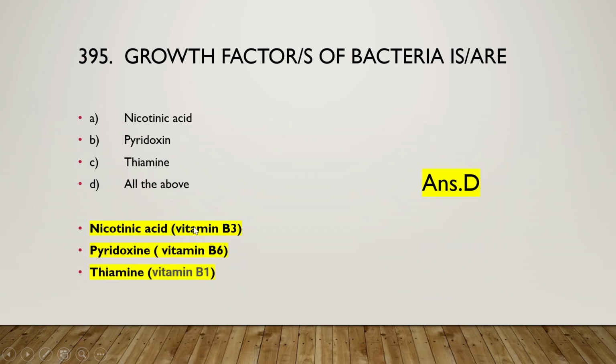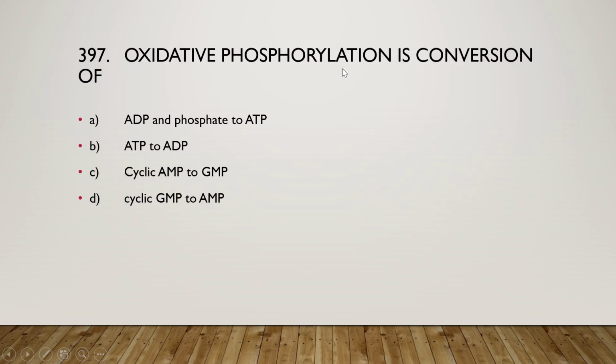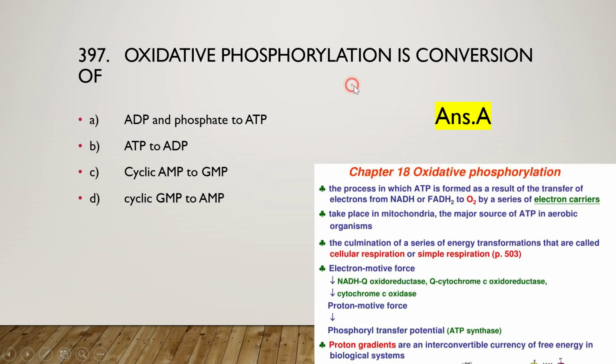And this nicotinic acid is vitamin B3, pyridoxine is vitamin B6, thymine is vitamin B1. So next one: the following is not a growth factor of bacteria: coenzyme 1, hemin, riboflavin, avidin. And the right answer is option D, avidin is not a growth factor of bacteria. Next one is oxidative phosphorylation is conversion of ADP and phosphate to ATP, ATP to ADP, cyclic AMP to GMP, or cyclic GMP to AMP. And the right answer is option A. So oxidative phosphorylation is conversion of ADP and phosphate to ATP.